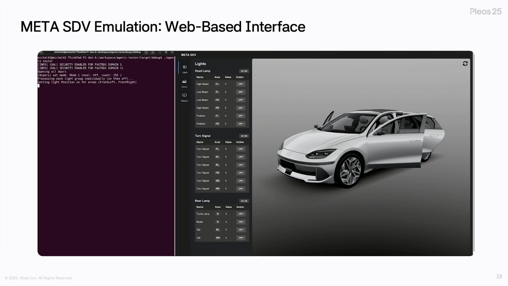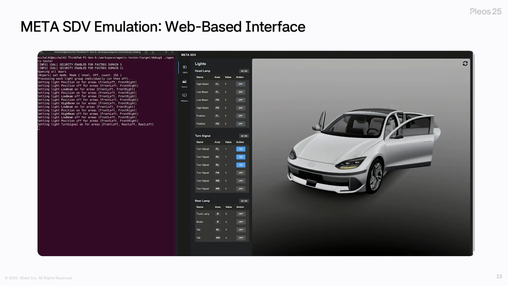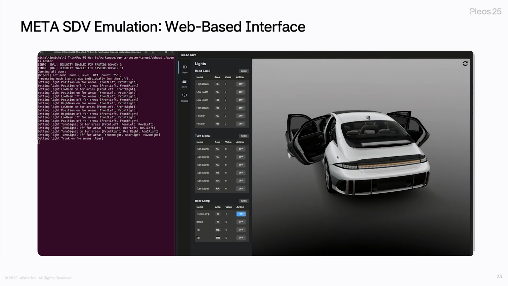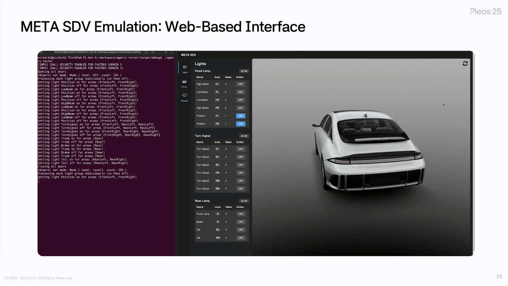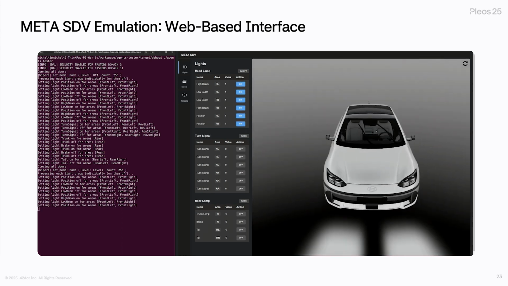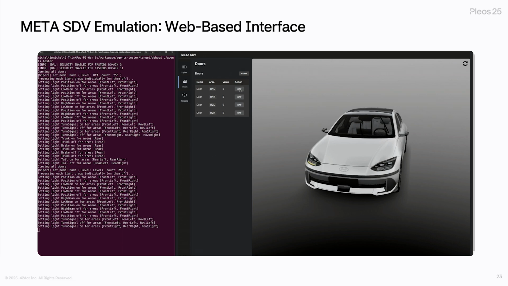On the left, we have a terminal with a test application which sends vehicle API messages in a predefined scenario to imitate one of the Pleos Vehicle OS services. As we can see, the emulator changed its state, so it reacts to the messages. But there is more.